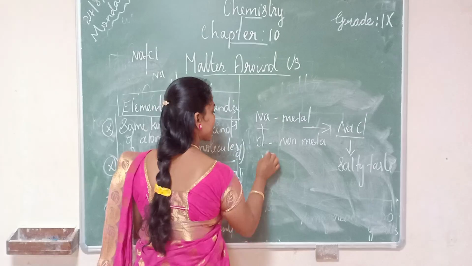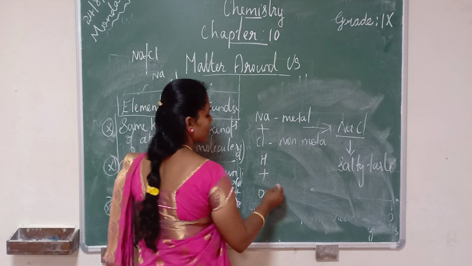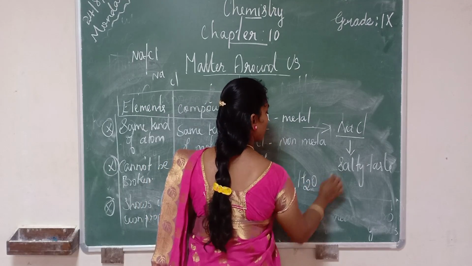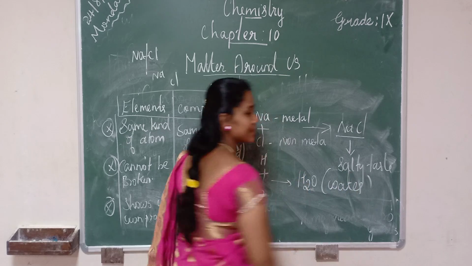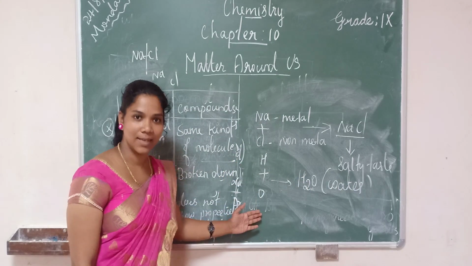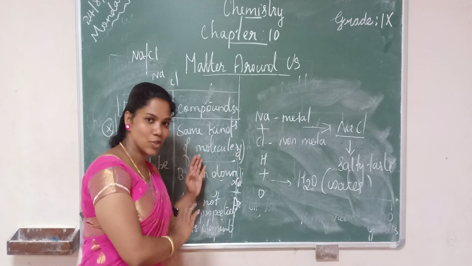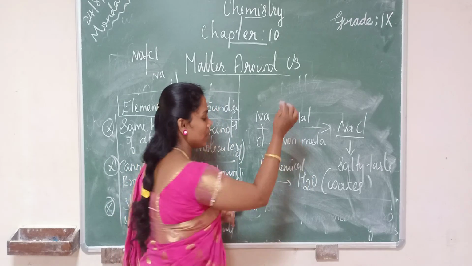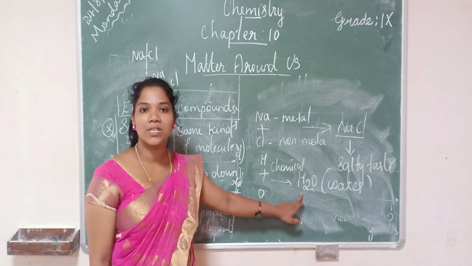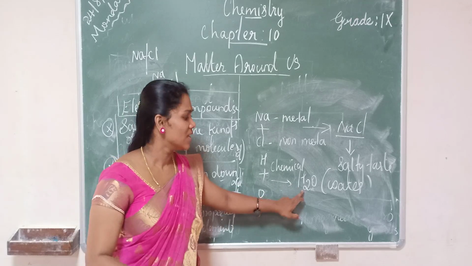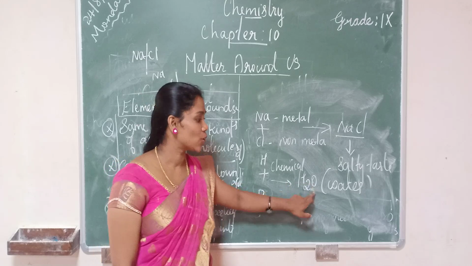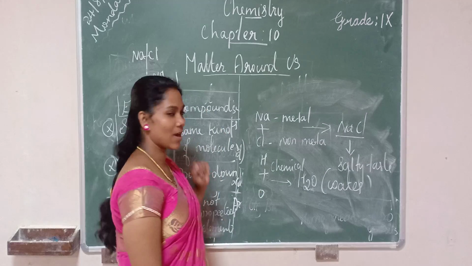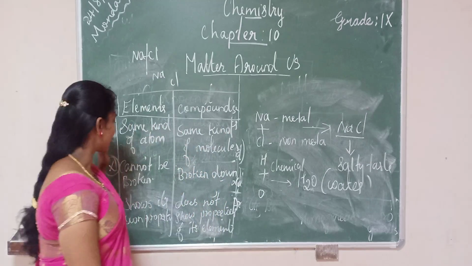Another example: hydrogen combines with oxygen. Both are non-metals and both are in gaseous state. We will get H2O. What is the physical state of water? It's a liquid. Hydrogen gas combines with oxygen gas, both gaseous, so their properties are totally different. But when they combine by chemical reaction, they produce a new compound with a new property, that is water. After that, it will show the properties of liquid. It does not show the properties of gas. That is called compounds. Do you follow me? Did you understand these 3 points?